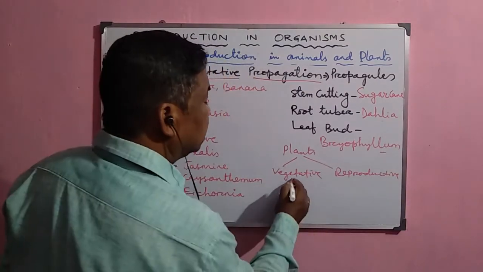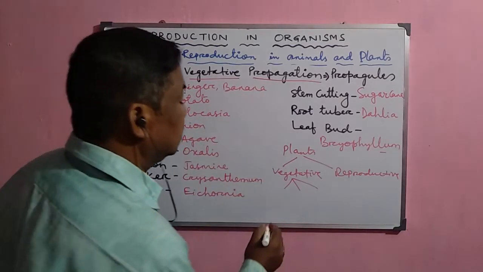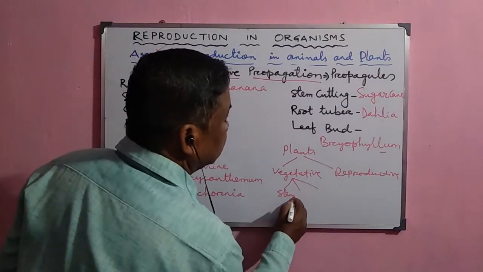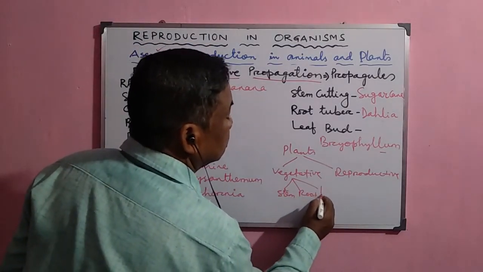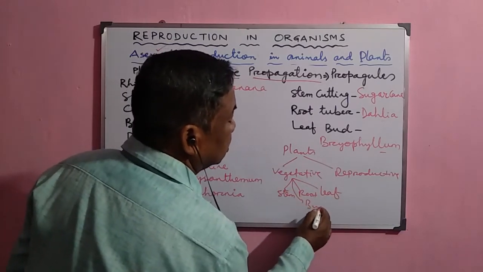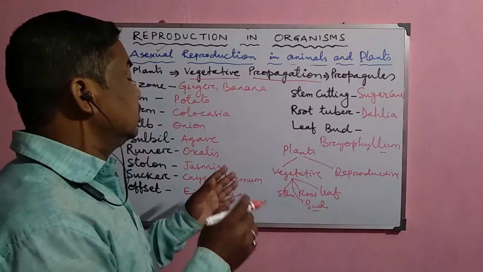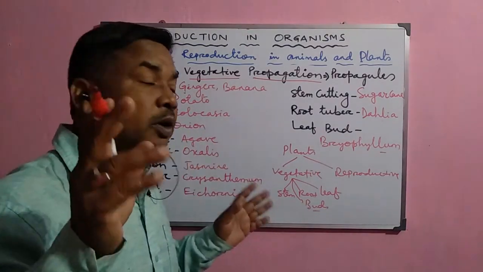The vegetative parts are commonly the stem, root, leaves, and sometimes the buds, and they normally do not take part in sexual reproduction.